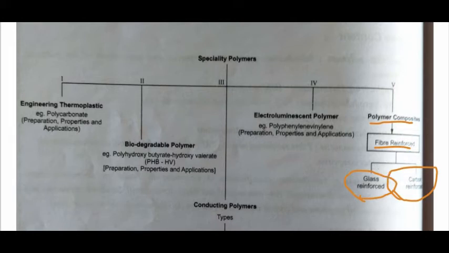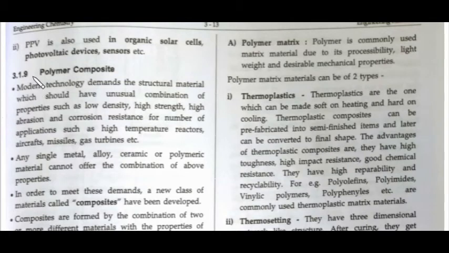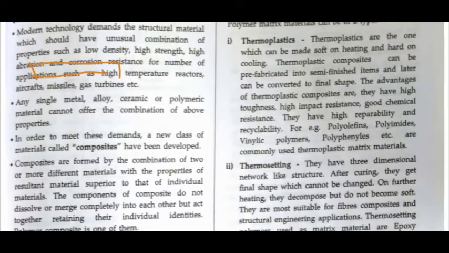So in the next topic, polymer composite, we have to study the different components which make it. Okay, so first of all, what is a polymer composite? It is made up of two things.